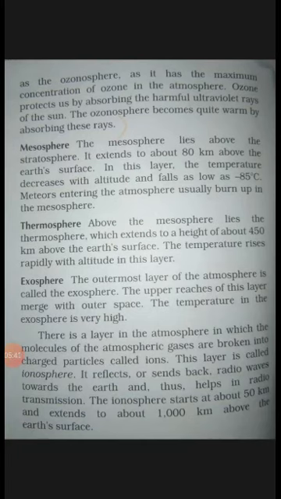The upper reaches of the layer merge with the outer space. The temperature in the exosphere is very high. So these are the important layers of the atmosphere.